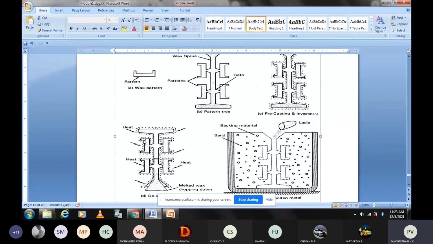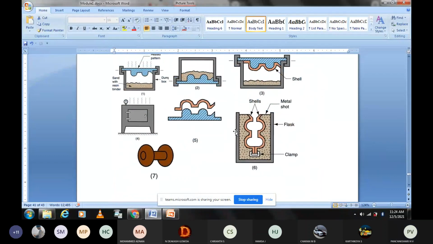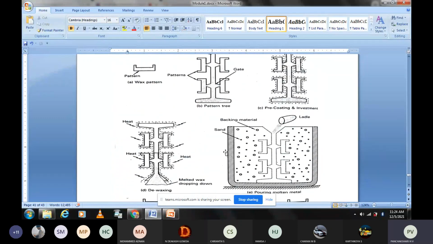When you supply the heat, the wax gets melted. This is just like the previous example we have seen, shell. That is why here also it is mentioned investment shell molding. Here also we are getting shell only.